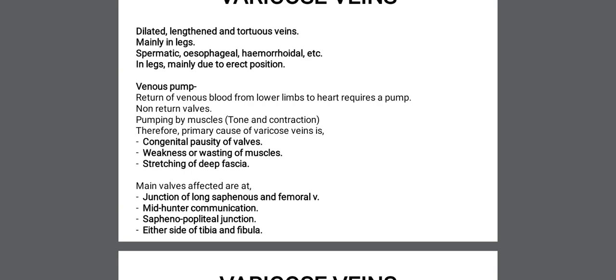Then on standing, the whole weight of the column of blood is exerted on the walls. So why does varicose veins occur mostly in the erect posture in the lower limb? Because on standing, the whole weight of the column of blood is exerted on the walls, particularly on the communication between the superficial and deep venous systems of the legs.